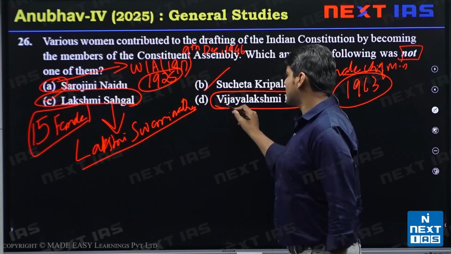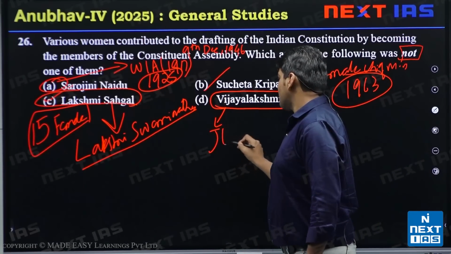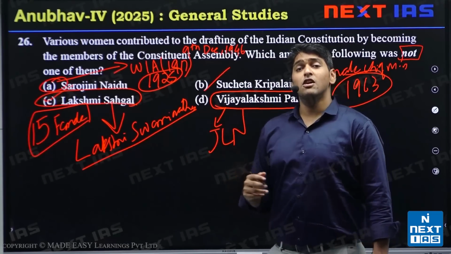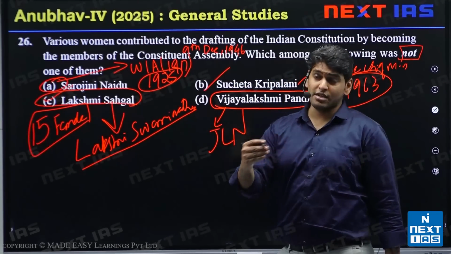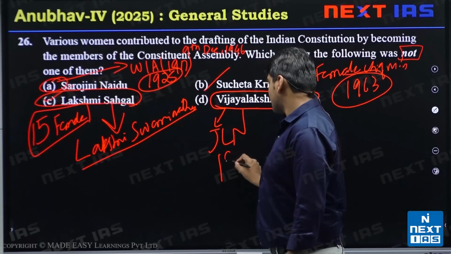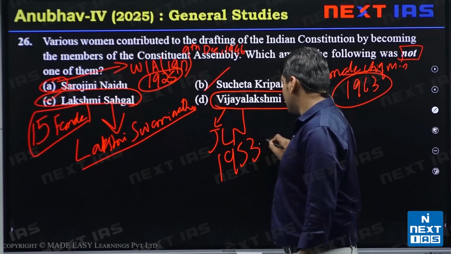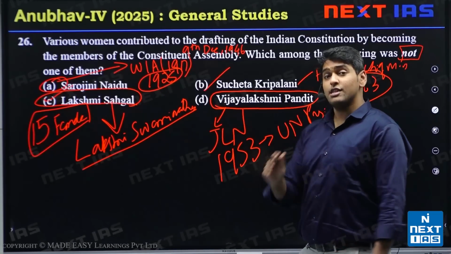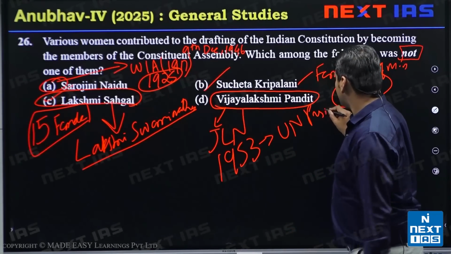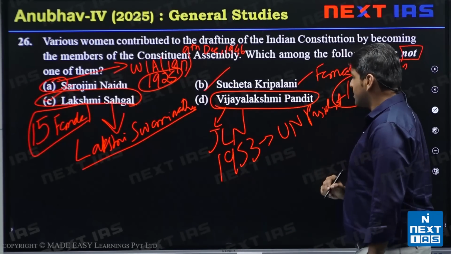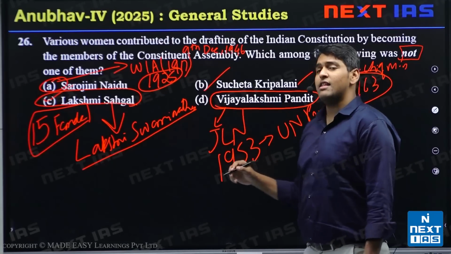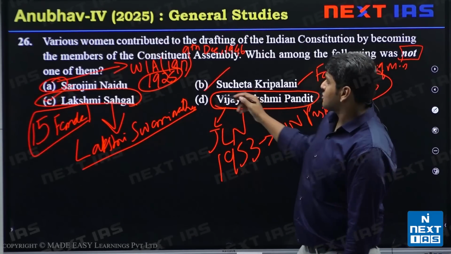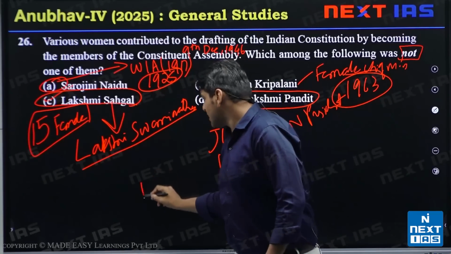She was the sister of Jawaharlal Nehru, and she has the distinction of being elected the first woman president of the United Nations General Assembly in the year 1953. So all of them were highly distinguished and accomplished personalities. The answer to this particular question is Annie Besant.